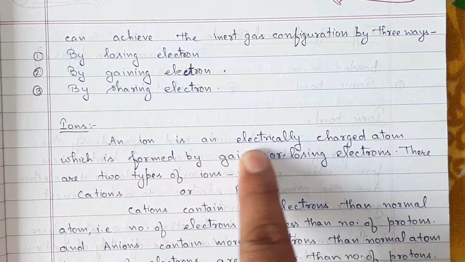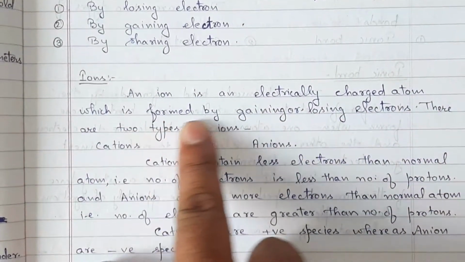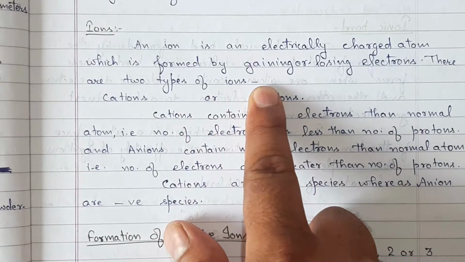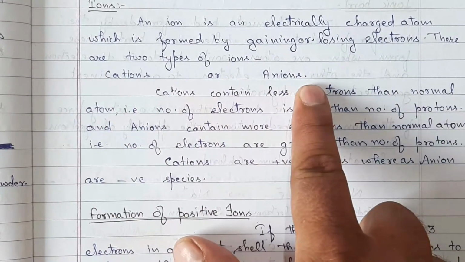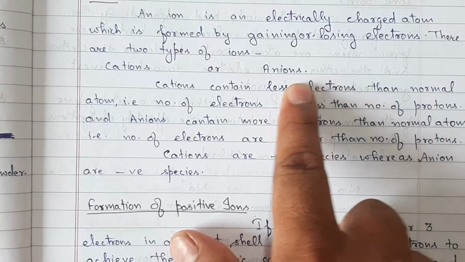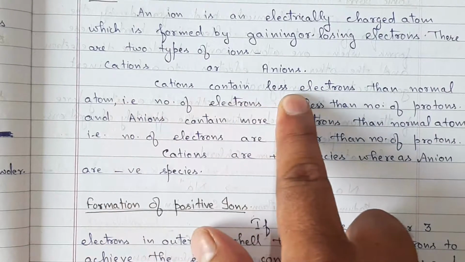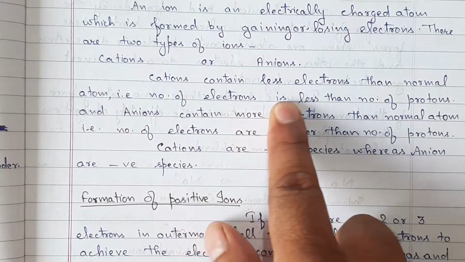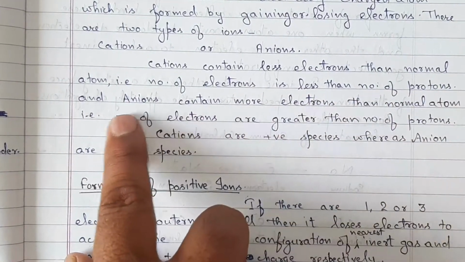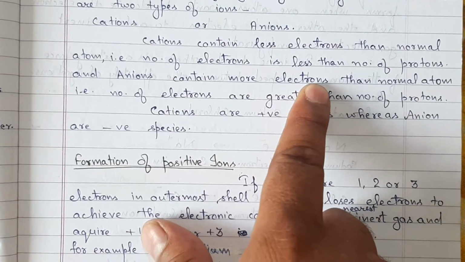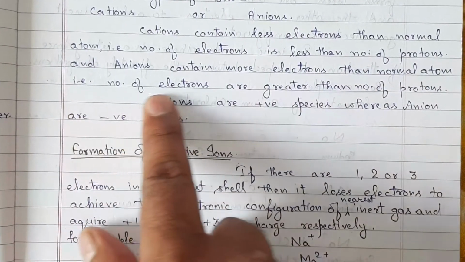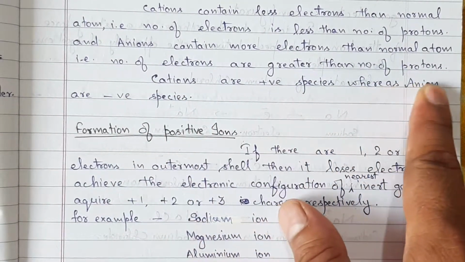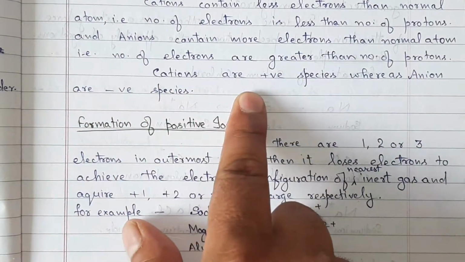Ions. An ion is an electrically charged atom which is formed by gaining or losing electrons. There are two types of ion: cation and anion. Cations contain fewer electrons than a normal atom, that is, the number of electrons is less than the number of protons, and anions contain more electrons than a normal atom, that is, the number of electrons is greater than the number of protons. Cations are positively charged species whereas anions are negatively charged species.